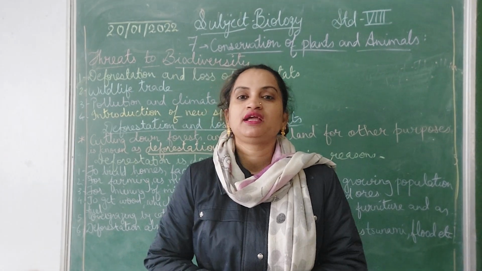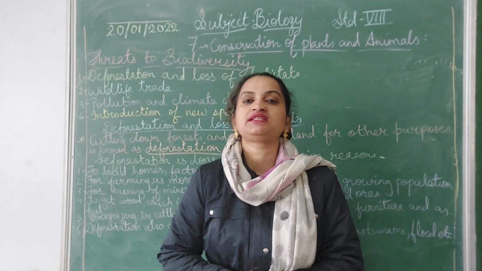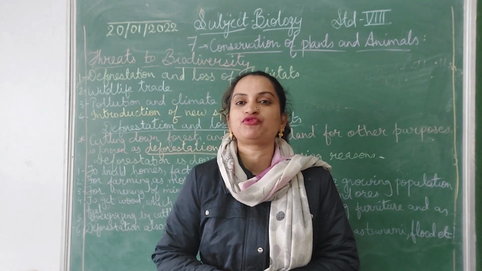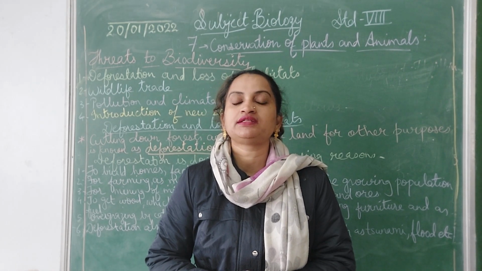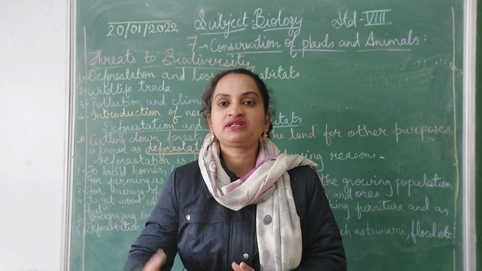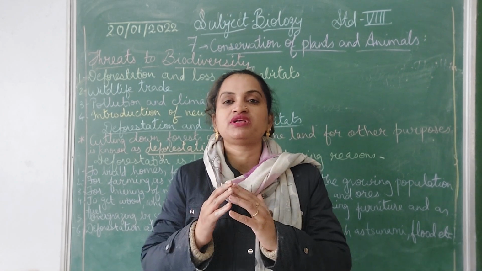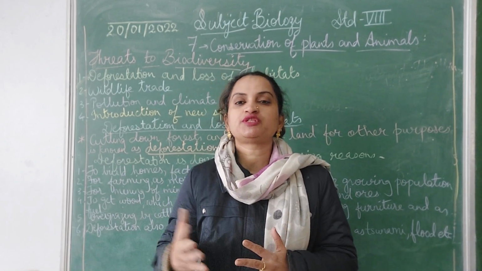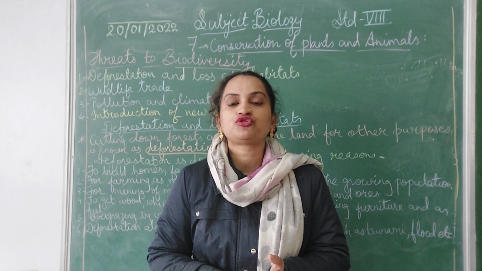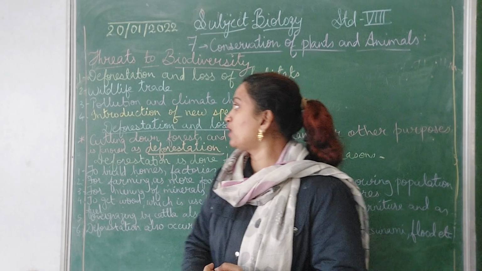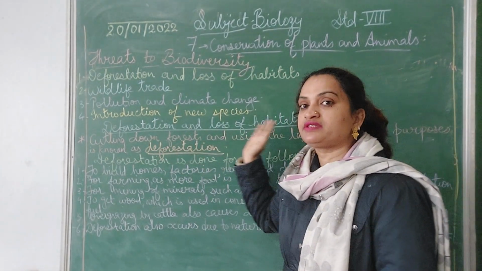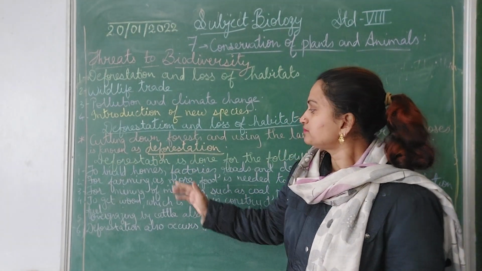We know that the population of India is increasing day by day. So, if the population is increasing, trees have to be cut. Even though our earth is covered by 20% of forest, as the population is increasing day by day, the forest or the trees are cut to provide this population the houses, the factories, and the farming is done. So, deforestation is done. Okay. Cutting down forest and using the land for other purposes is known as deforestation.